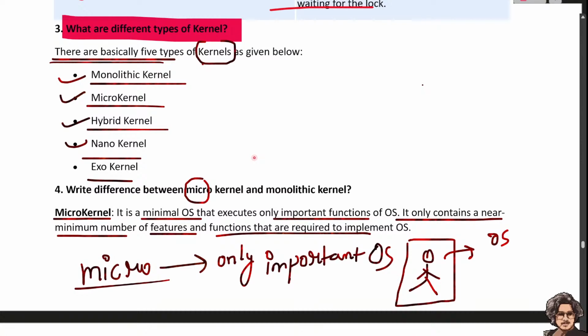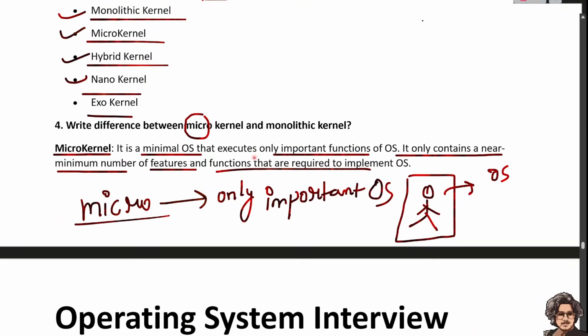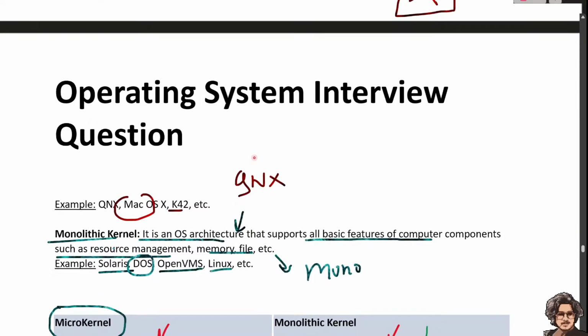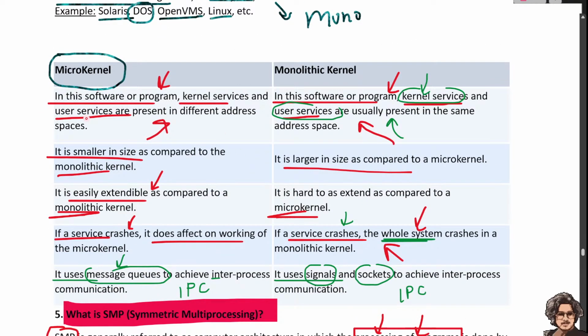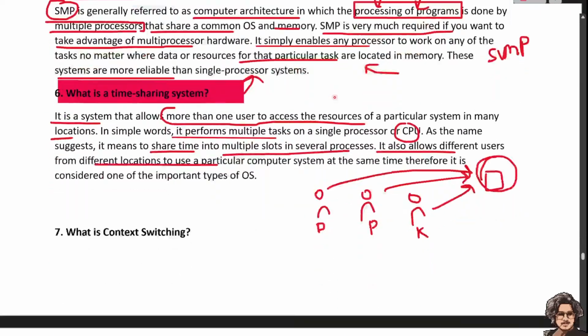Different types of kernels: monolithic, microkernel, hybrid, nano, exo. So mono versus micro. A microkernel is a minimal operating system kernel that executes only the important functions, containing a near minimum number of features required to implement the operating system. Monolithic is an OS architecture that supports all the basic functionality of the computer, such as resource management. In a monolithic kernel, all the system programs and kernel services are present, and a microkernel is smaller in size as compared to monolithic.